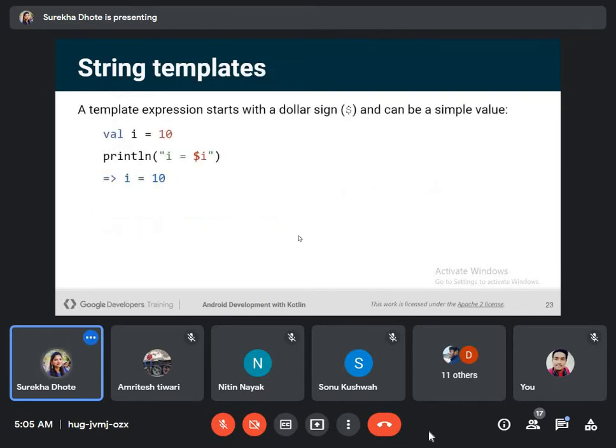String templates. A template expression starts with a dollar sign and can be a simple value. So val i is equal to 10, and how we can print the value for this, we need to use a dollar sign. As in C we use percentage, here in Kotlin, dollar is the sign.